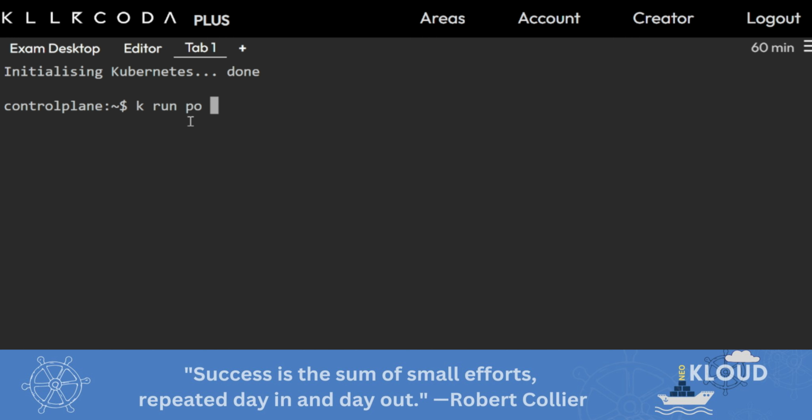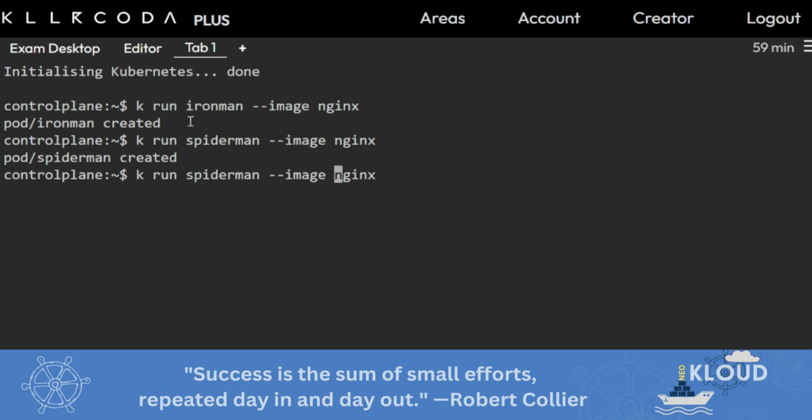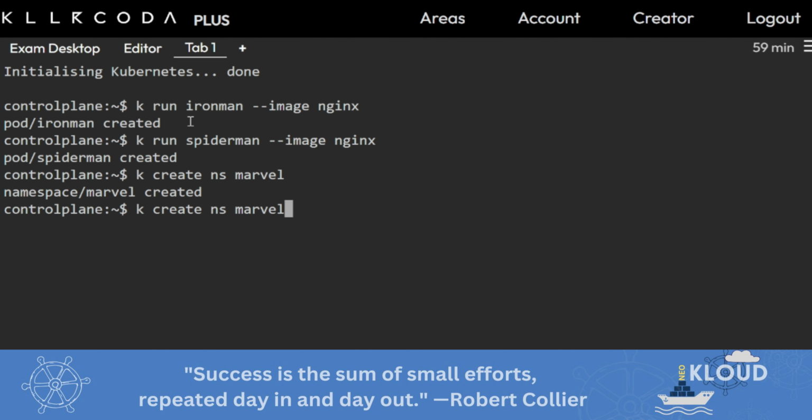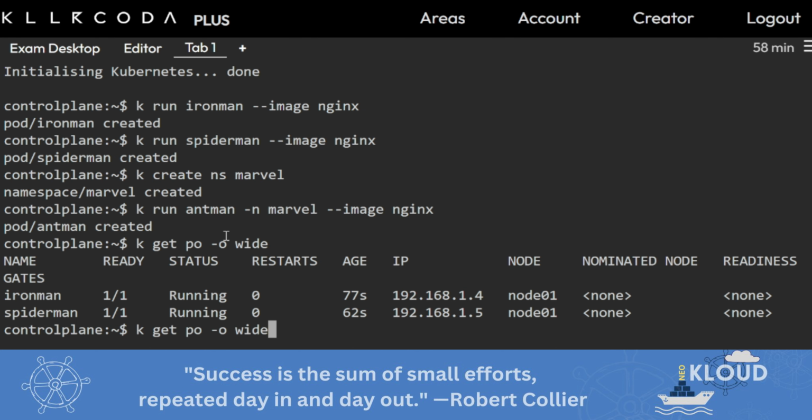k run Iron Man --image nginx. Okay, now I will run another pod, Spider-Man. Okay, I will create a namespace and make another pod: k run Ant-Man -n marvel --image nginx. These three pods are created. k get pod -o wide. One is this and one is in marvel.